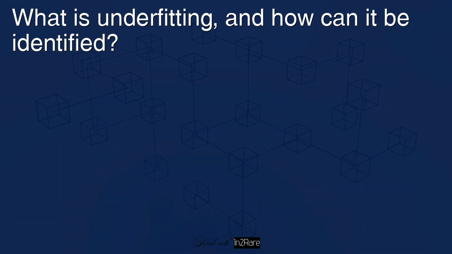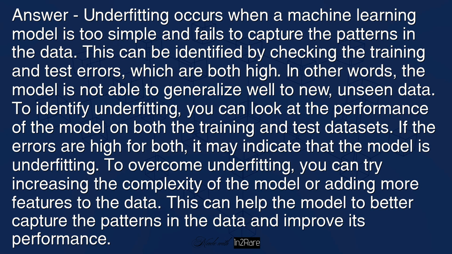What is underfitting, and how can it be identified? Answer: underfitting occurs when a machine learning model is too simple and fails to capture the patterns in the data. This can be identified by checking the training and test errors, which are both high. In other words, the model is not able to generalize well to new, unseen data.